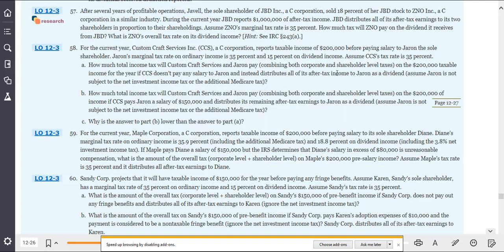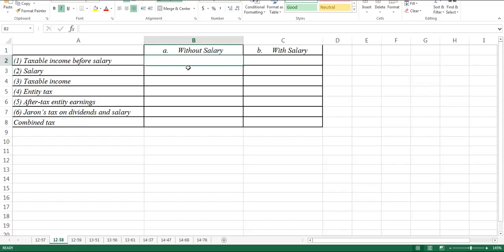So let's pop over to my spreadsheet that we have here. So we have $200,000, and without salary and with salary, it's the same. We will do B in just a minute, so I'm going to already put that in there, but let's take a look at the salary. We don't have any, because it said so before. So my taxable income then is going to be $200,000. We have no salary, and we have a taxable income of that.